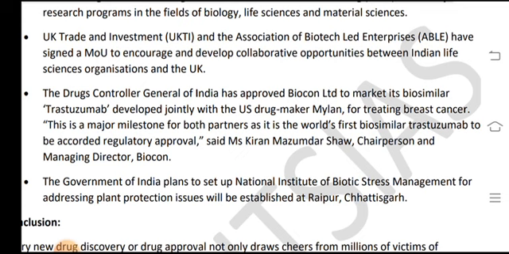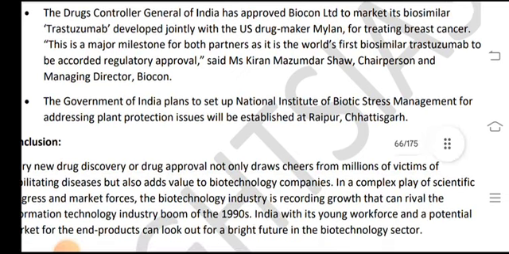The Government of India plans to set up the National Institute of Biotic Stress Management to address plant protection issues, and it will be established at Raipur, Chhattisgarh.